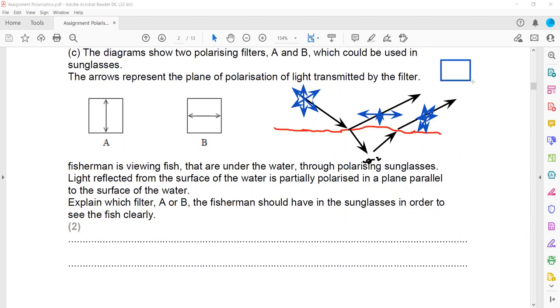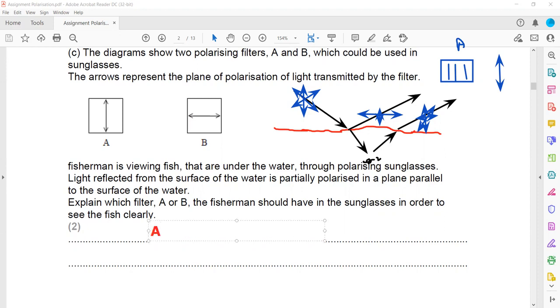For example, if I use B, because the question is which polarizing filter should be used, A or B. If I use B, then what happens? Because B allows the horizontal component to pass, B will allow the reflection to pass, so it won't reduce the reflection. We want to reduce the reflection, so which polarizing filter should we use? We should use A, because when we are using A, only the vertical components will be able to pass through and the horizontal component will be completely blocked. So the reflection from the surface will be blocked. So which filter, A or B, should the fisherman use? He should use A.